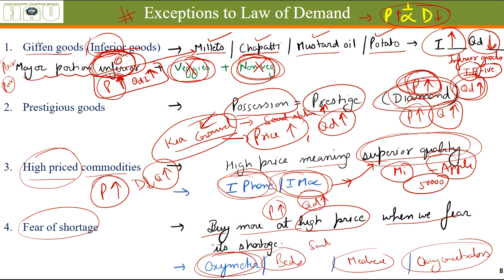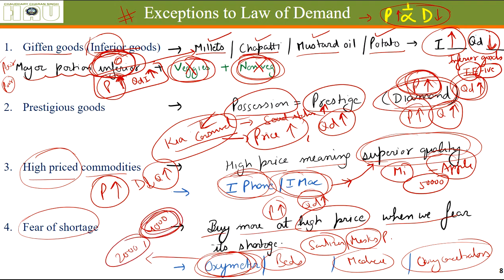Prices of sanitizer, masks. People will buy more and more of these things even if their prices increase, if they fear that there will be an acute shortage in the coming time, which is happening right now. People are buying an oximeter that was worth 2000 rupees at 4000 rupees these days, because they might not be able to find it even at 4000 rupees a few days later.